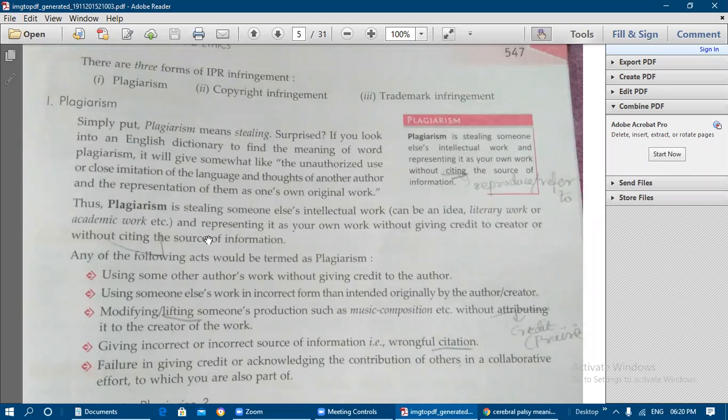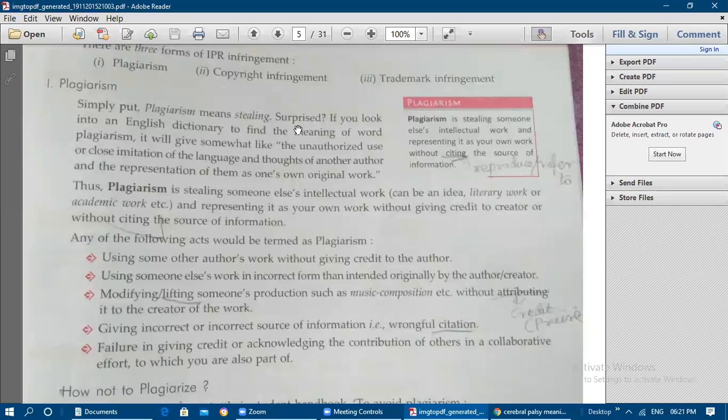Now we are going to continue the topic, that is the three forms of IPR infringement. So the first one is intellectual property right violation. Infringement means violation. In the first one, plagiarism, plagiarism means stealing someone's information without their consent or permission, or without giving credit or acknowledgement to them. That is what is known as plagiarism. And then copyright infringement and trademark infringement. So plagiarism means stealing.